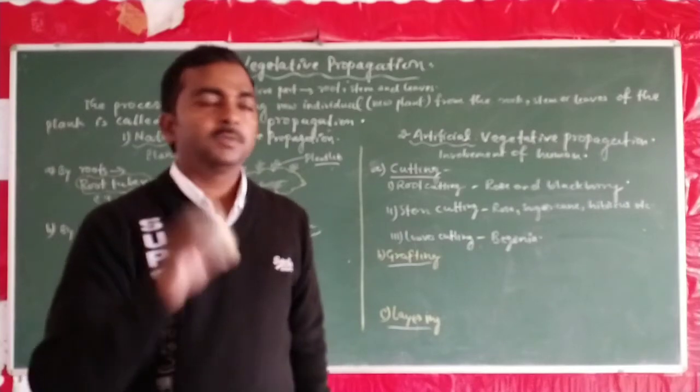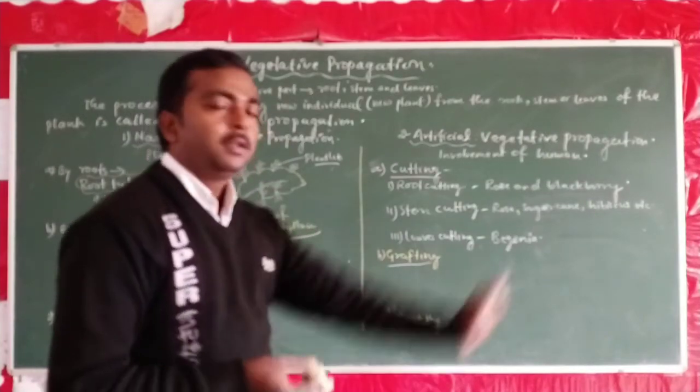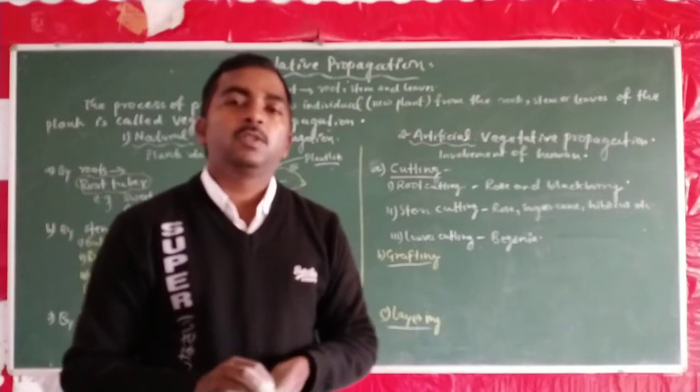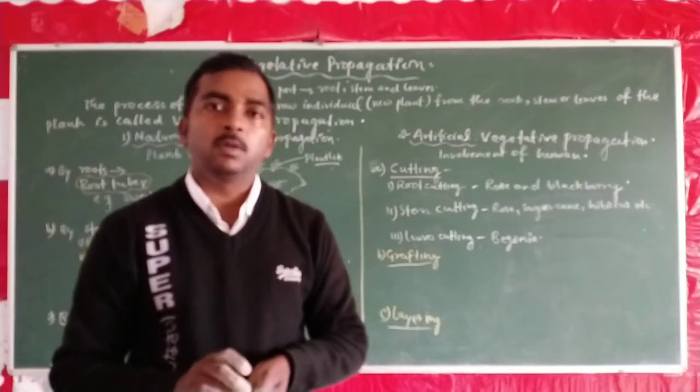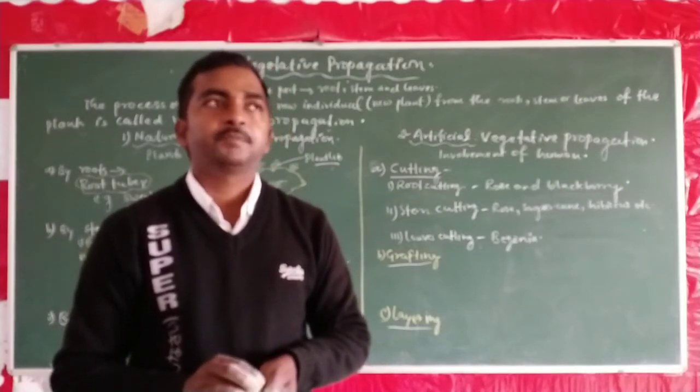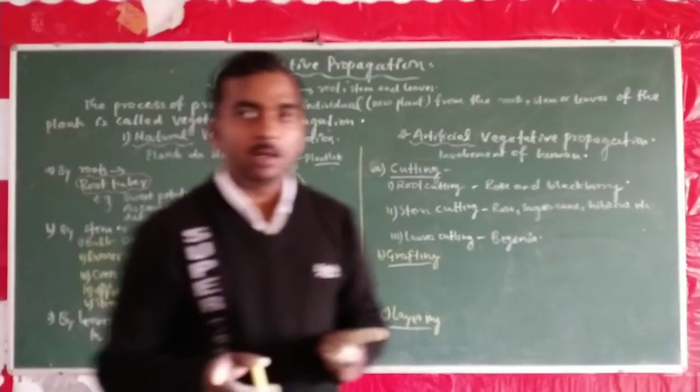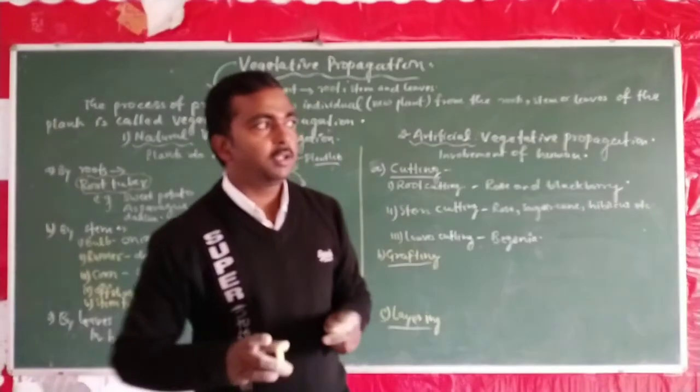So grafting is done in plants in which there are some problems. There are two categories of plants we need to understand here.